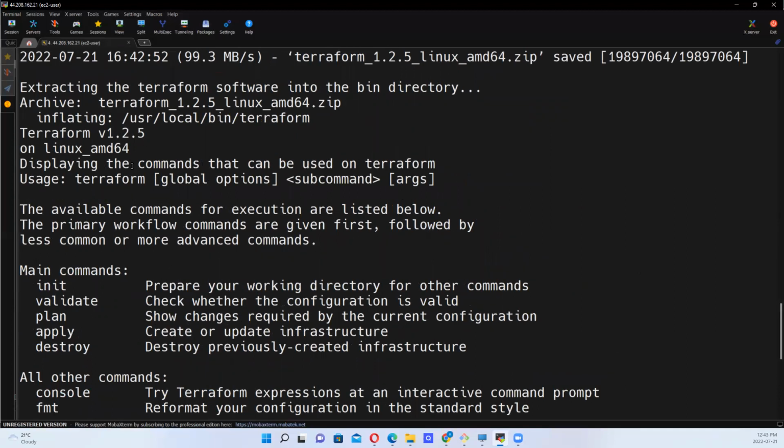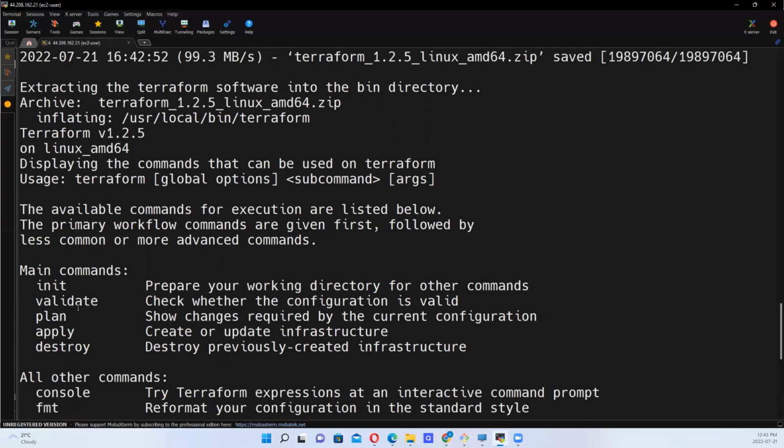So 1.2.5, okay? And these are some of Terraform's very important commands. Terraform init will prepare your working directory for other commands, just as we had in Git, where we had to initialize Git in the directory before we could run other commands. So also with Terraform, we want to initialize Terraform in the directory where we want to run our commands, okay?